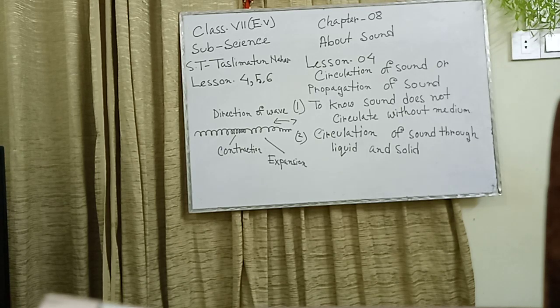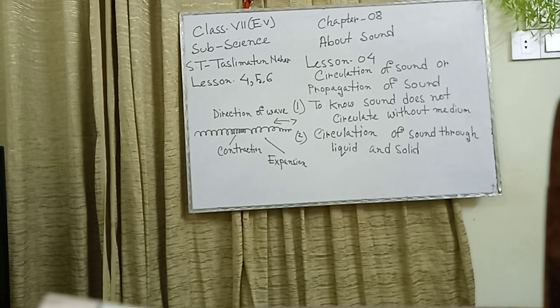Now, please everyone note another topic, circulation of sound. What is the circulation of sound? The movement of sound from one place to another is called the circulation of sound. Again, I also give this figure, circulation of sound. Circulation of sound needs a medium. The medium may be solid, liquid or gaseous. Sound circulates very fast through a solid medium, then a liquid medium and then a gaseous medium.